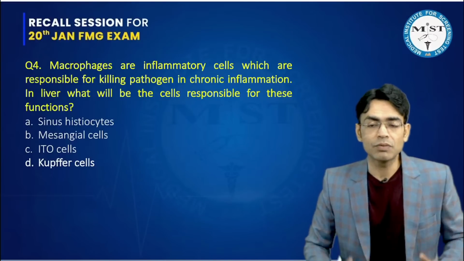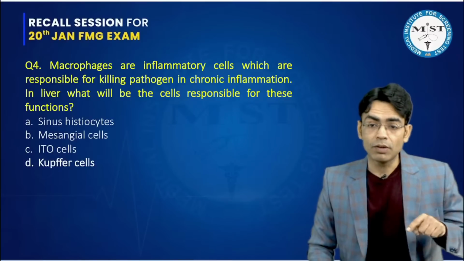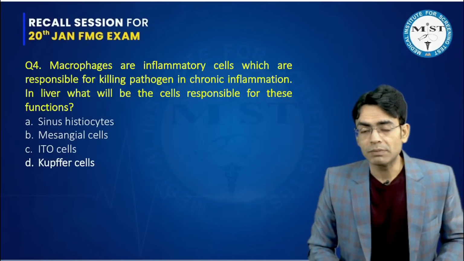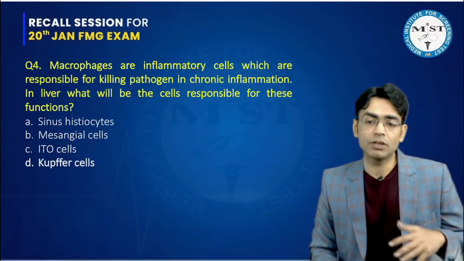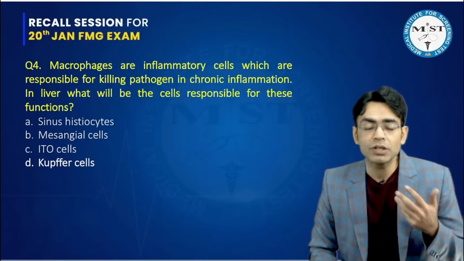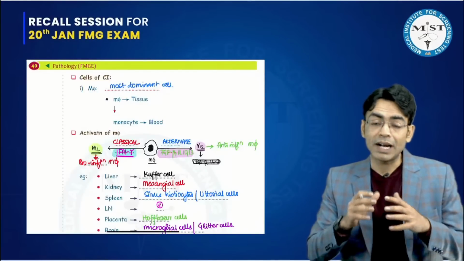Then another question which came was: macrophages are inflammatory cells which are responsible for killing pathogens in any kind of chronic inflammation. In the liver, what will be the cell responsible for this function? So they have already mentioned that they're talking about a macrophage. They have already mentioned that they're asking inside the liver.